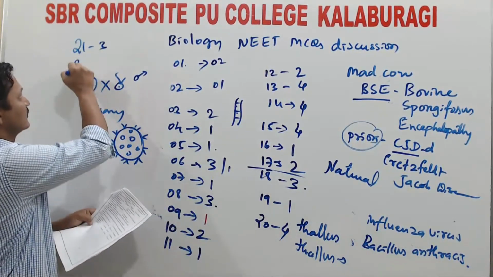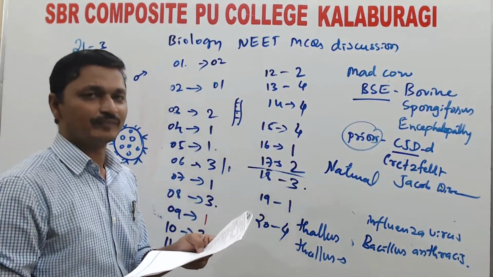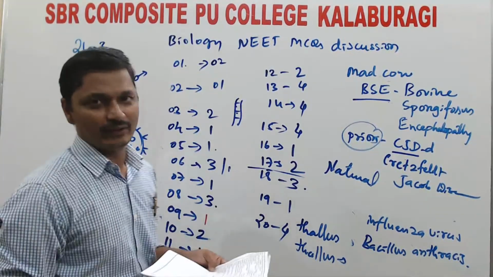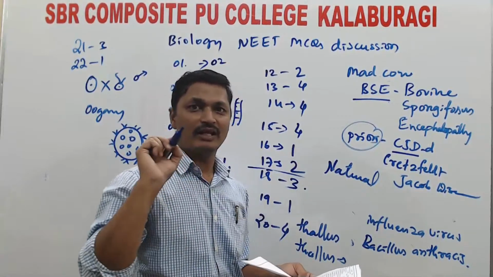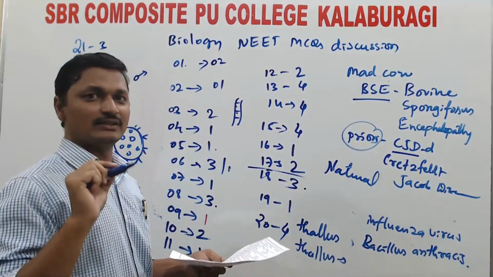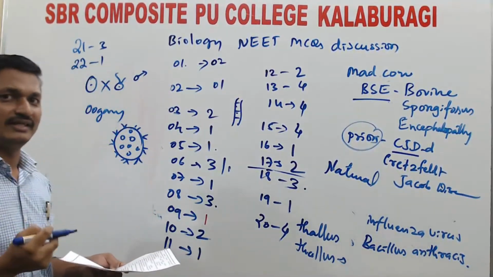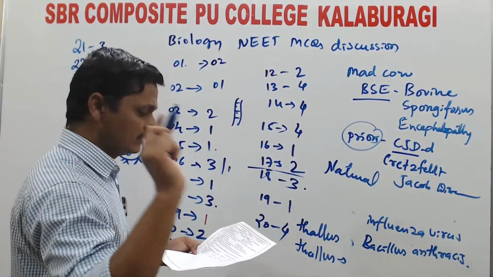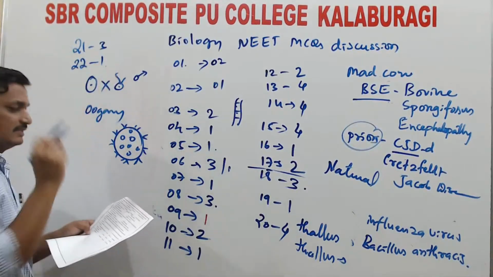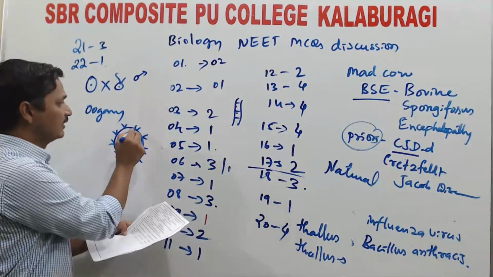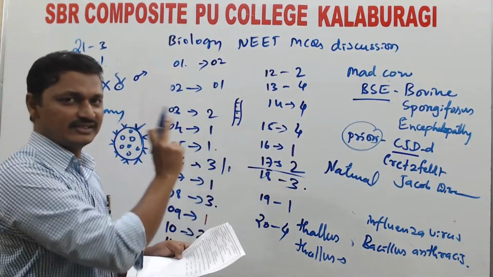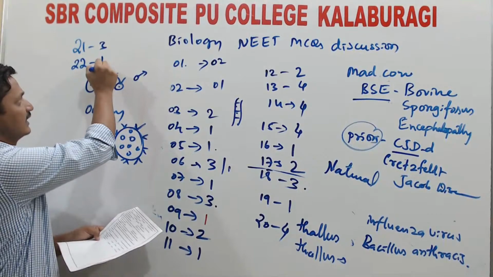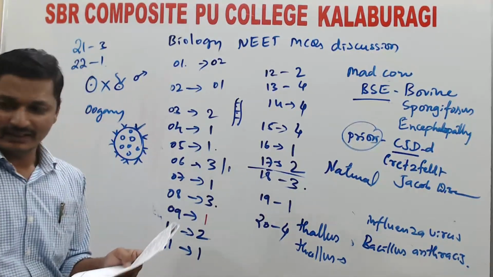Here, the first option for question number 22 is Volvox. They also gave Ulothrix and Spirogyra. Ulothrix and Spirogyra are multicellular filamentous algae. They do not form any colonies, and these filaments are not motile. So the first option is correct. Volvox is multicellular, and since it has flagella for locomotion, it is colonial. The cells are arranged in the form of a colony in Volvox. So for the 22nd, the first option. Question 23.